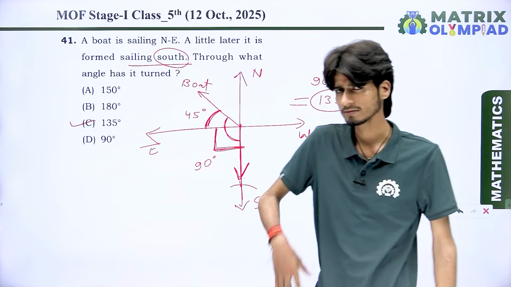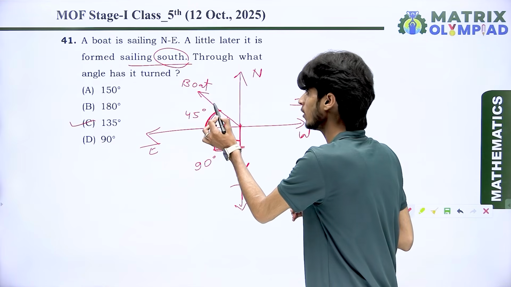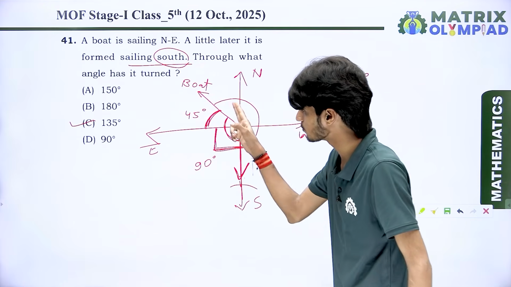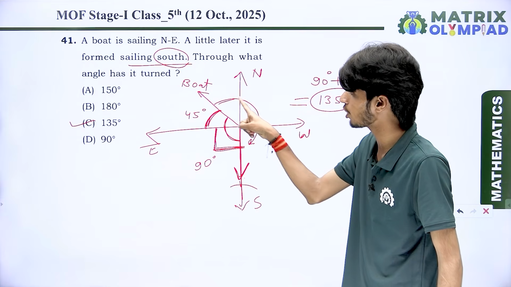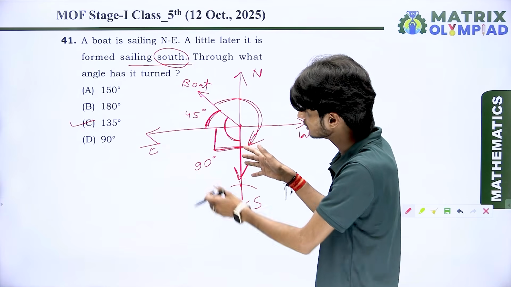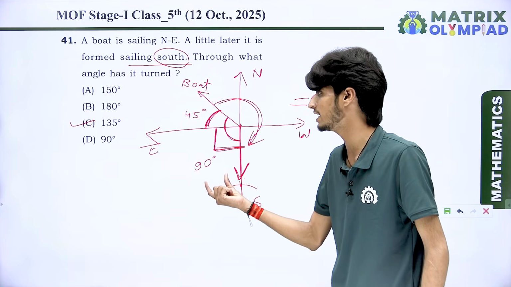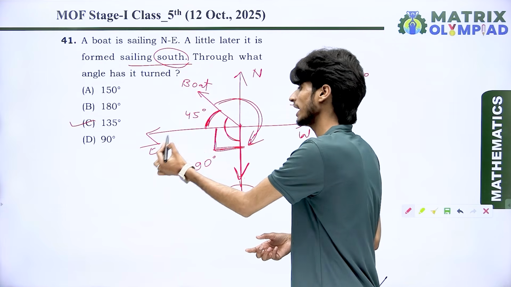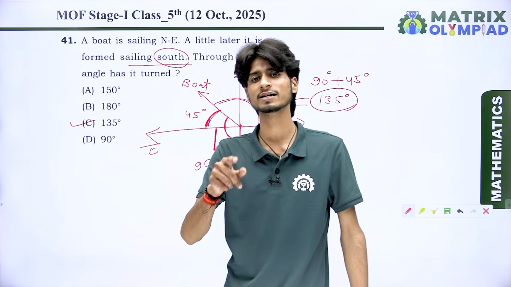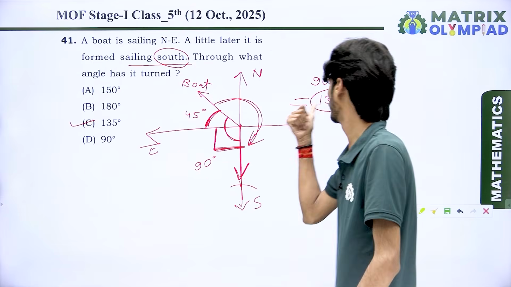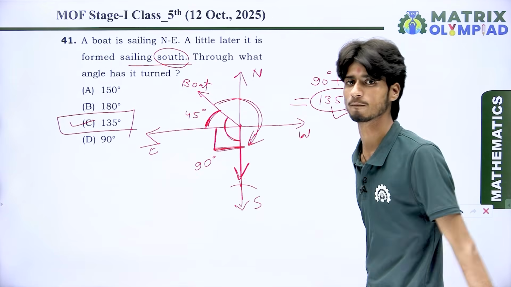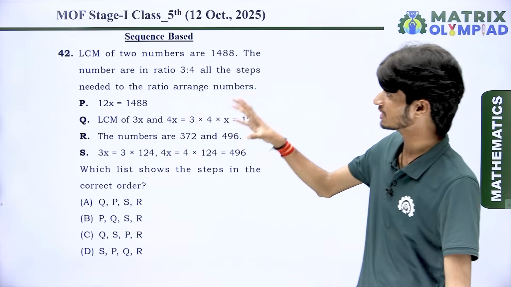Dear students, it can also be turned from this side, but this is a greater angle. Then we take the smaller angle. Otherwise, this side is also possible for the turn. Got it? So according to the smaller turn, what is the final result? This is 90 plus 45, 45 up to the east, and from the east to south we turn 90 degrees. So the resulting turn is 90 plus 45, which is 135, and option C is the correct option. Got it? So the next question is question number 42.